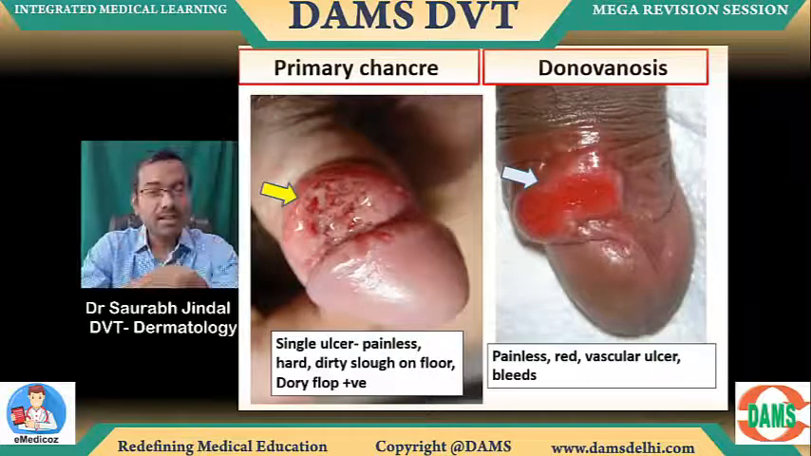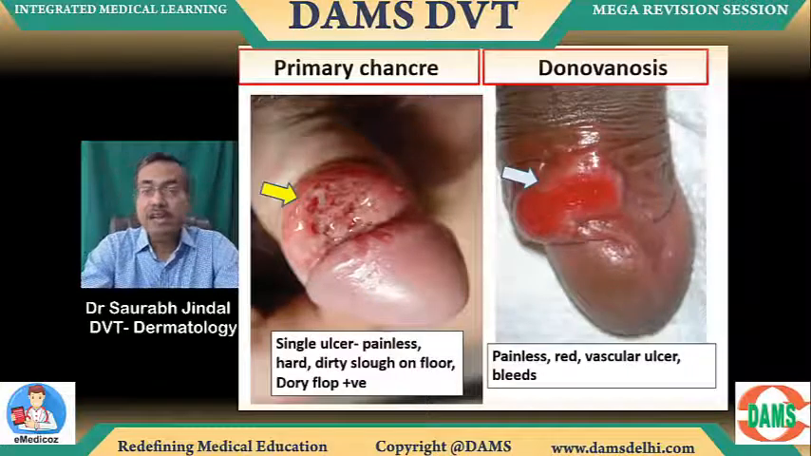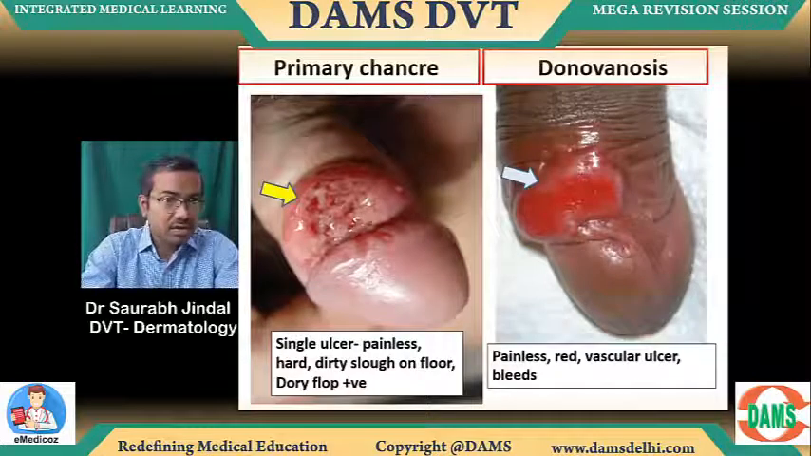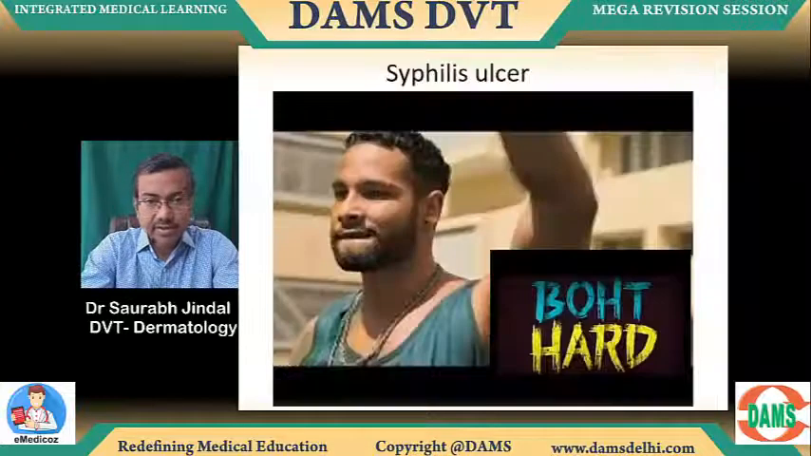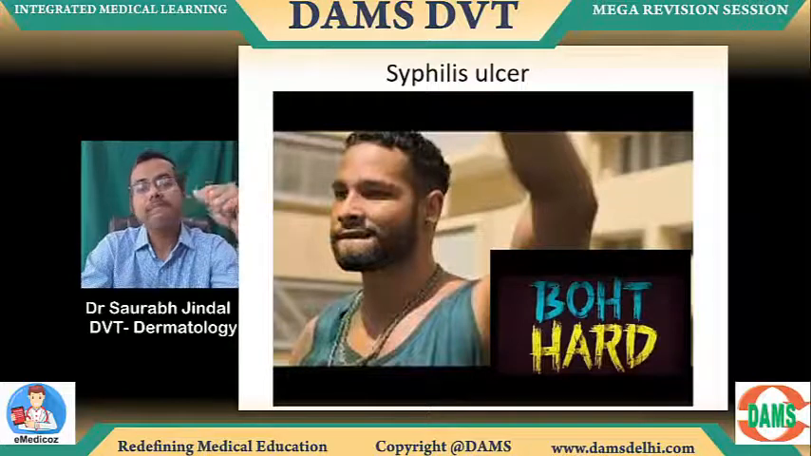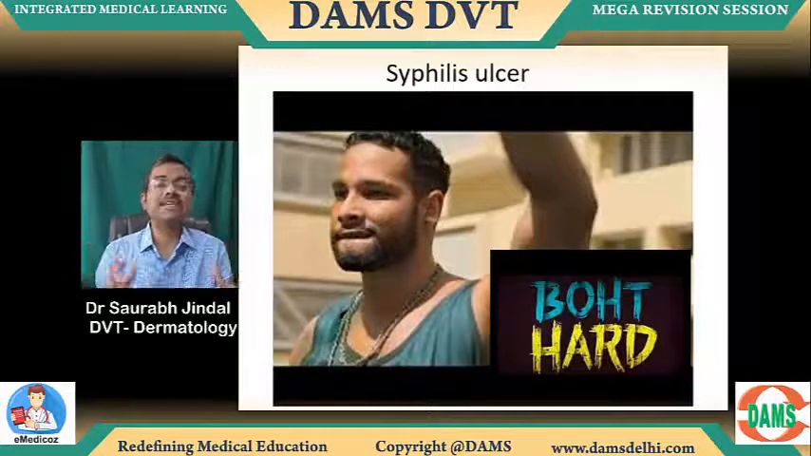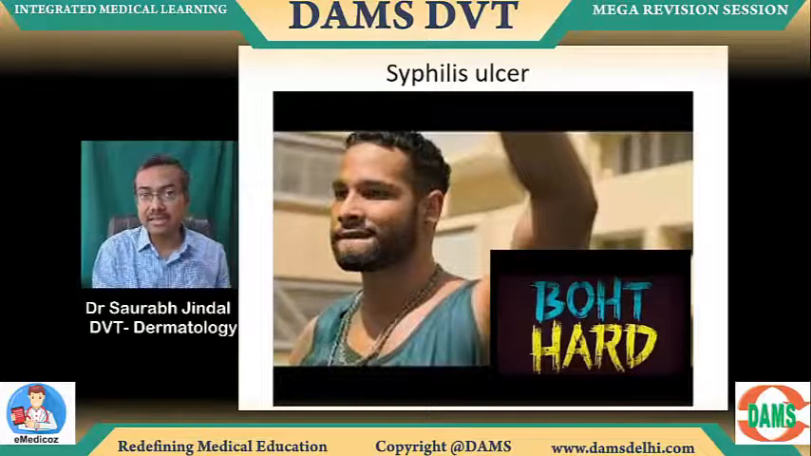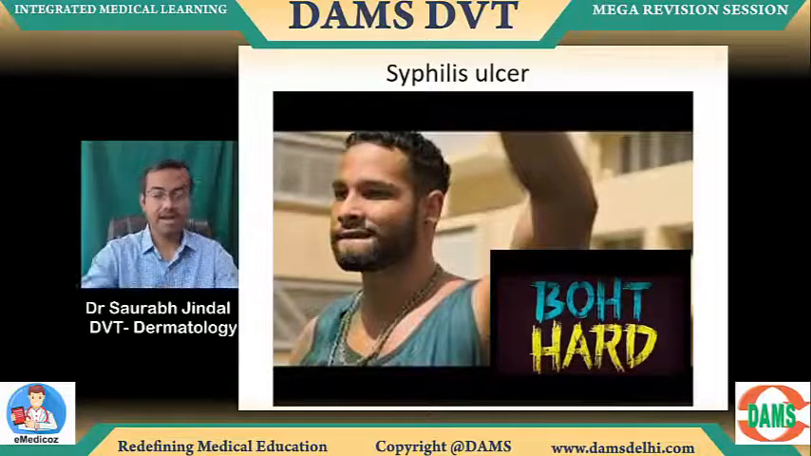Alright, now look at the right side, donovanosis, the blue arrow. This is not painful, but not hard also. And it's very vascular. Can you see it looks quite red? That redness is for donovanosis. And you can see there is a lot of dirty slough on the floor in syphilis. So that's the difference between them. Okay, syphilis ulcer, I got this from one of the memes. Now this is a syphilis ulcer, very hard, right? This is basically hardness defines. Hardness defines syphilis. Syphilis is hard. That's how we look at it.